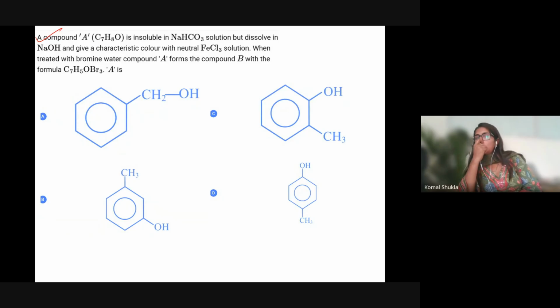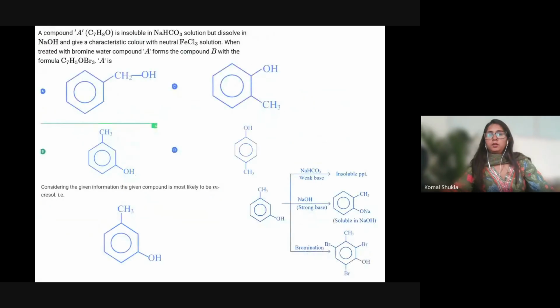In the previous one, I told you that if it gives a characteristic color with neutral FeCl3, then definitely it is a class where phenols exist. If a phenol derivative is there, it reacts with neutral FeCl3 and gives a characteristic violet color. So the answer, according to me, will be a phenol derivative. The answer is definitely option B.